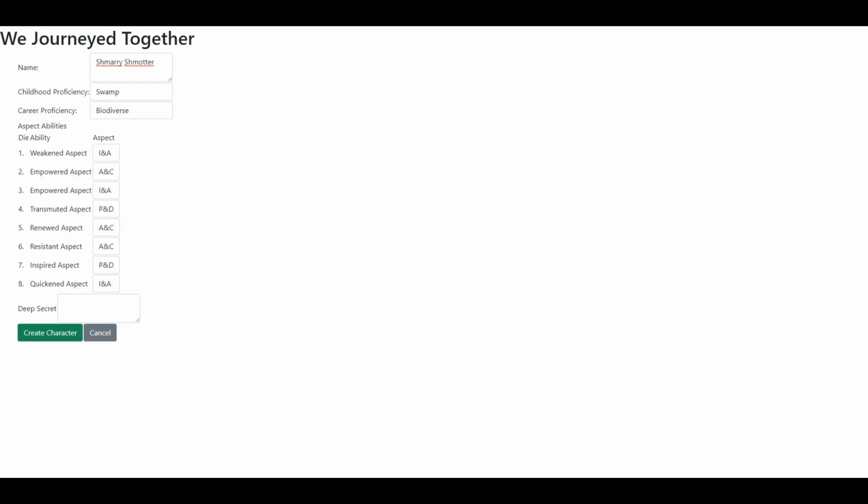When you roll your action hand, these will control which kinds of aspect checks you can make. These cannot be changed later, and it's recommended that you have at least one of each aspect in this mapping.